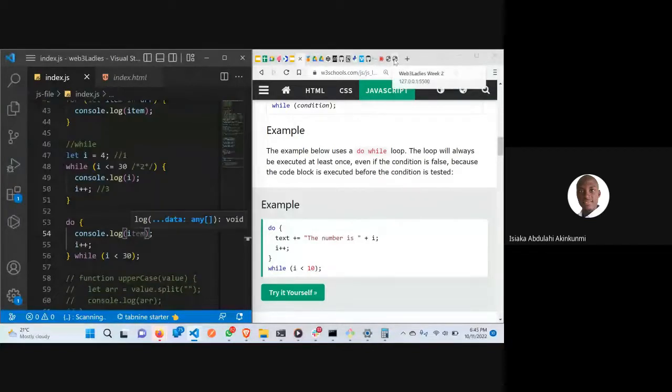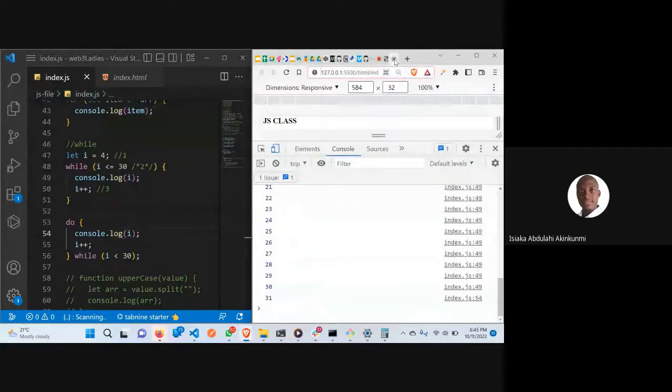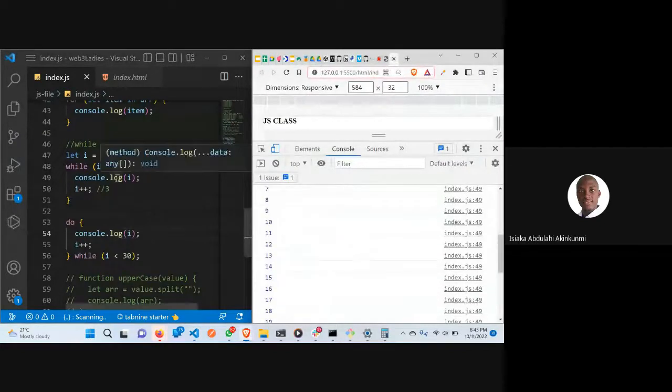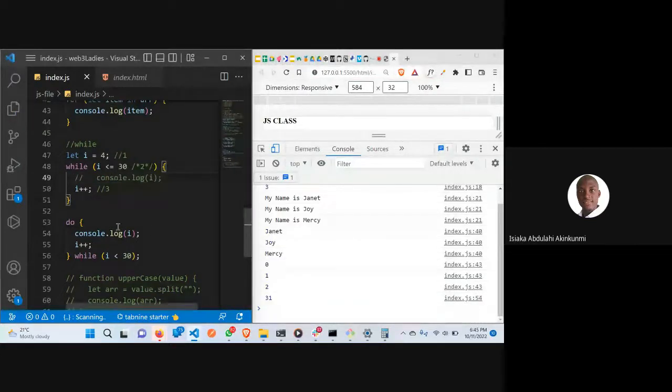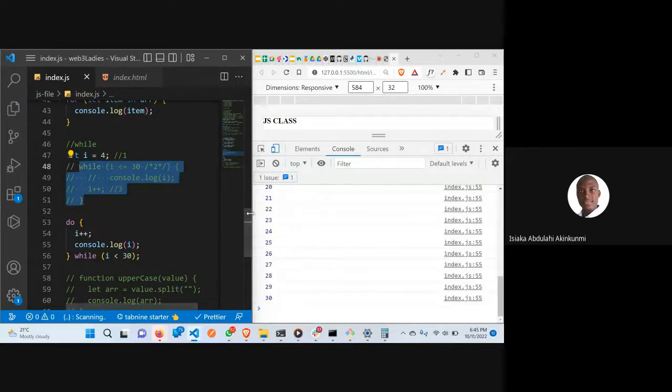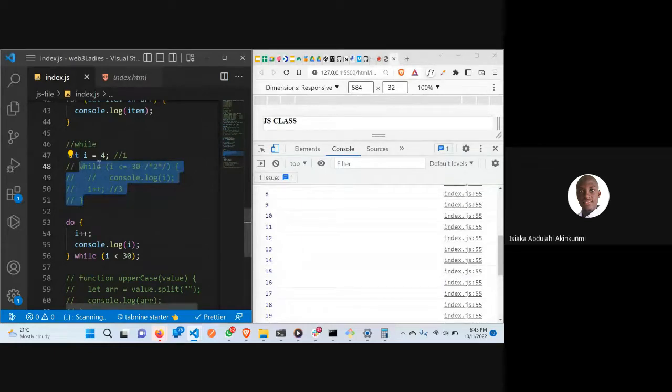If I go back to my screen here, so if I comment 1 out, what's happening? Okay, there is something here. I have to take this out. Yeah, this one is affecting this. So now you can see the same thing. So this while and do while are now the same thing. This is how you use a while statement and how you use a do while.